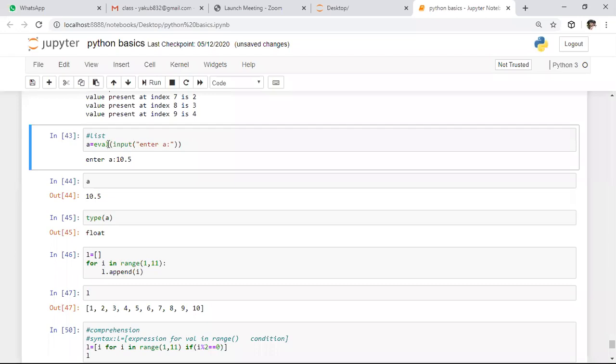So here, if you want input in the form of integer, here we need to apply int type.